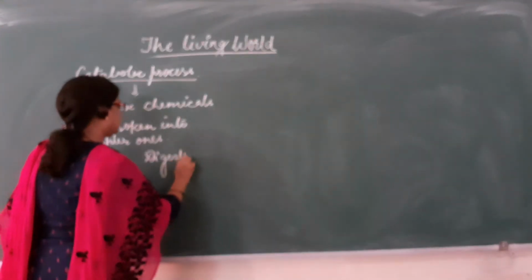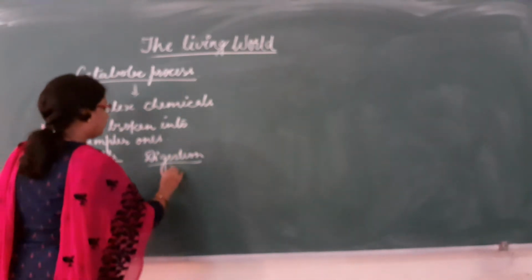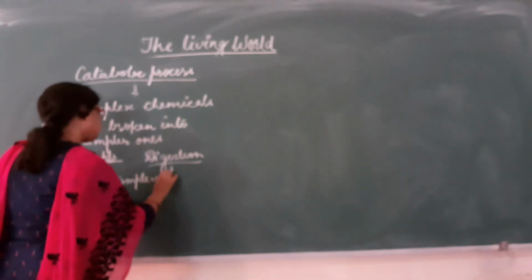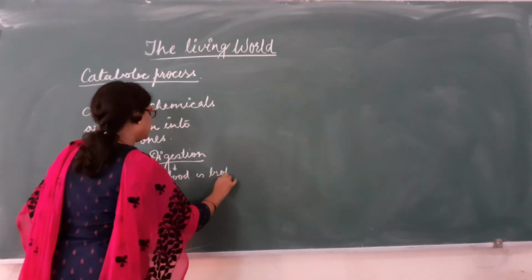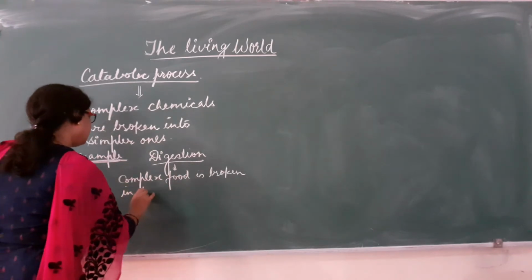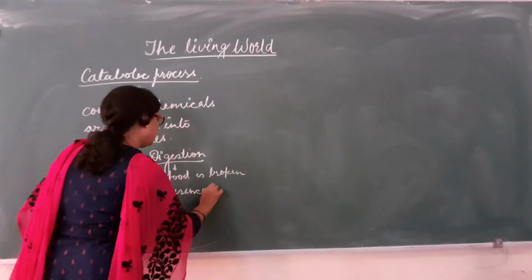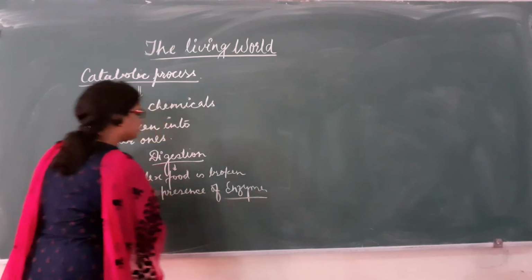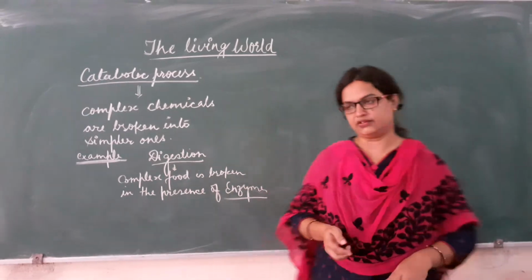What is digestion? Digestion is a catabolic process in which complex food is broken or simplified in the presence of enzymes present in digestive juice. For example, digestion of starch or glycogen.